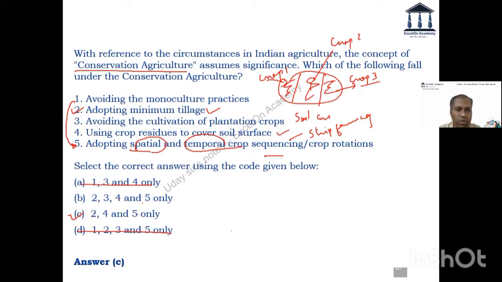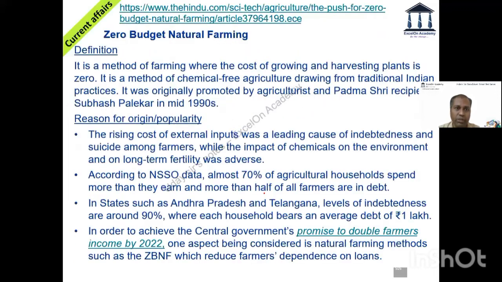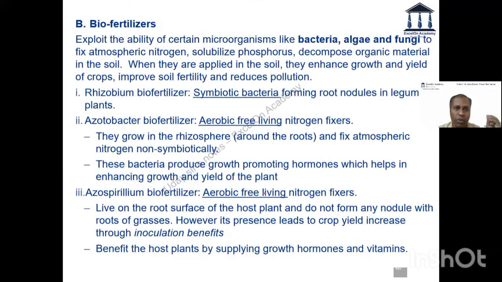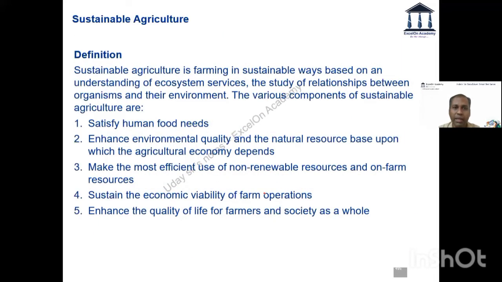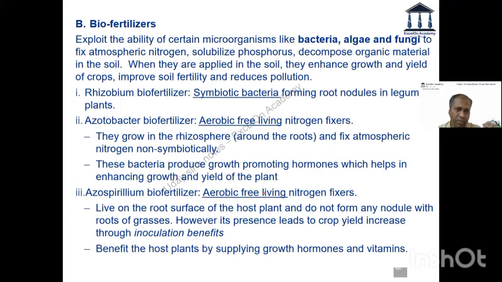Then I saw, no, zero tillage is very important. Crop residue is even more important, because these are soil management practices. Then one thing I did was to look at what we have said about sustainable agriculture. What clicked in my mind when I had this problem: you remember this sustainable agriculture? In that, if you look at it, we said cropping pattern. For sure, cropping pattern has to be there in the option. That's how I started. Cropping pattern is definite.